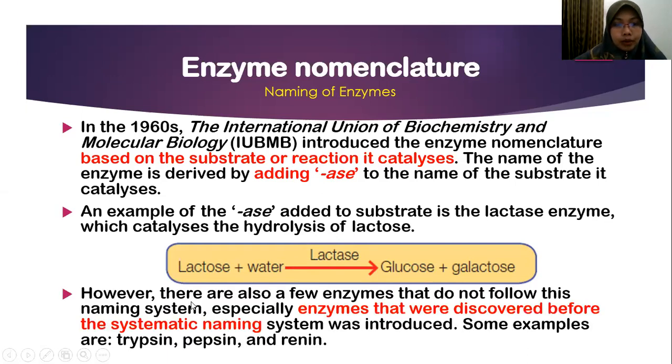Okay. However, there are also a few enzymes that do not follow this naming system, especially enzymes that were discovered before the systematic naming system was introduced. So there are a few enzymes that don't follow this procedure because these enzymes were discovered before. For example, trypsin, pepsin, renin. This one might follow their substrate name, because these enzymes were discovered before this systematic naming.